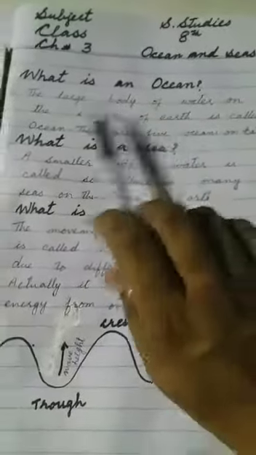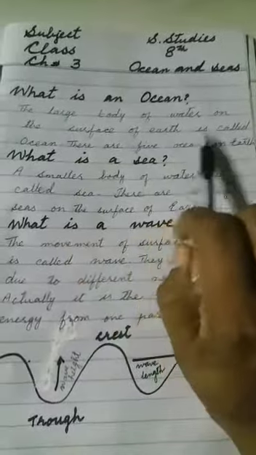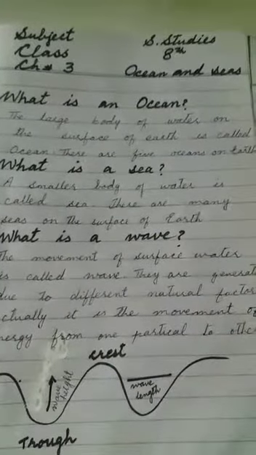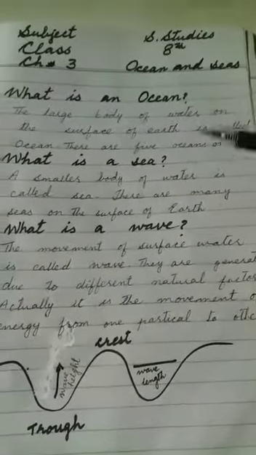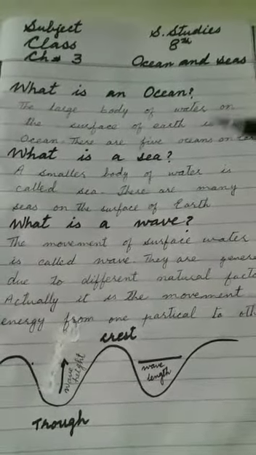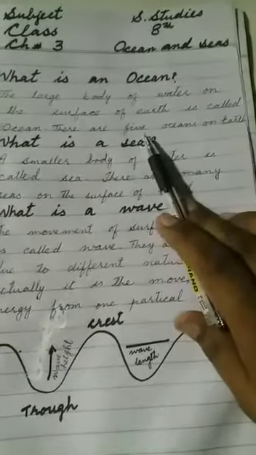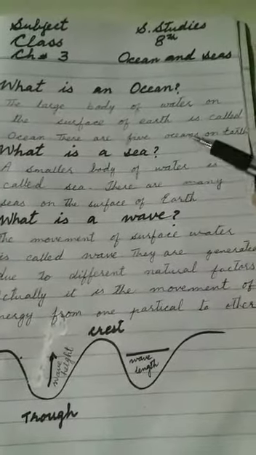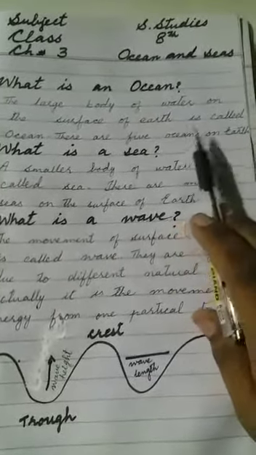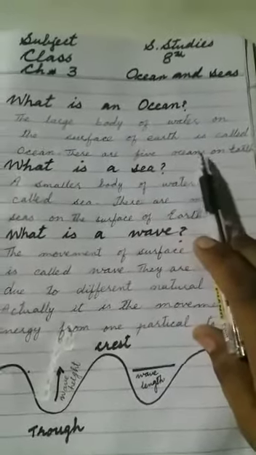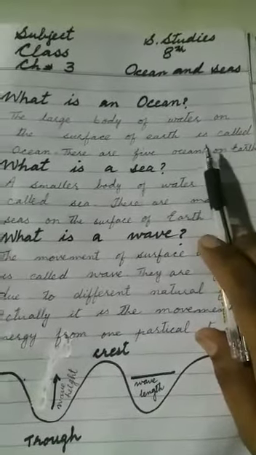So what is an ocean? The large body of water on the surface of the earth is called an ocean. So students, where there is a large body of water, in a very large amount, that water is called ocean. On the earth's surface, the geologists have divided water into 5 main oceans, so we can say that on the earth's surface we have 5 oceans, and these are very big bodies of water.